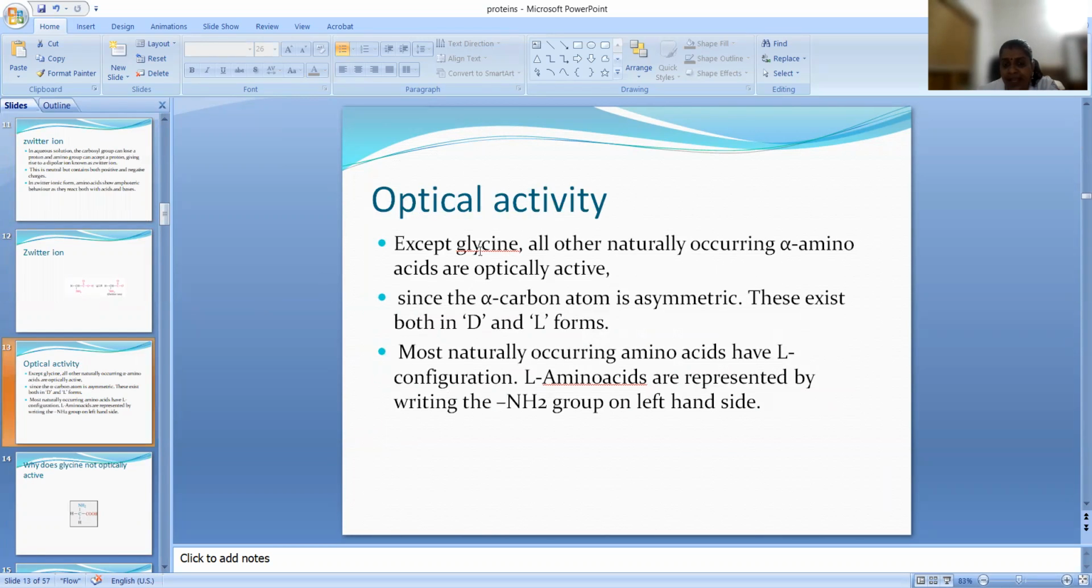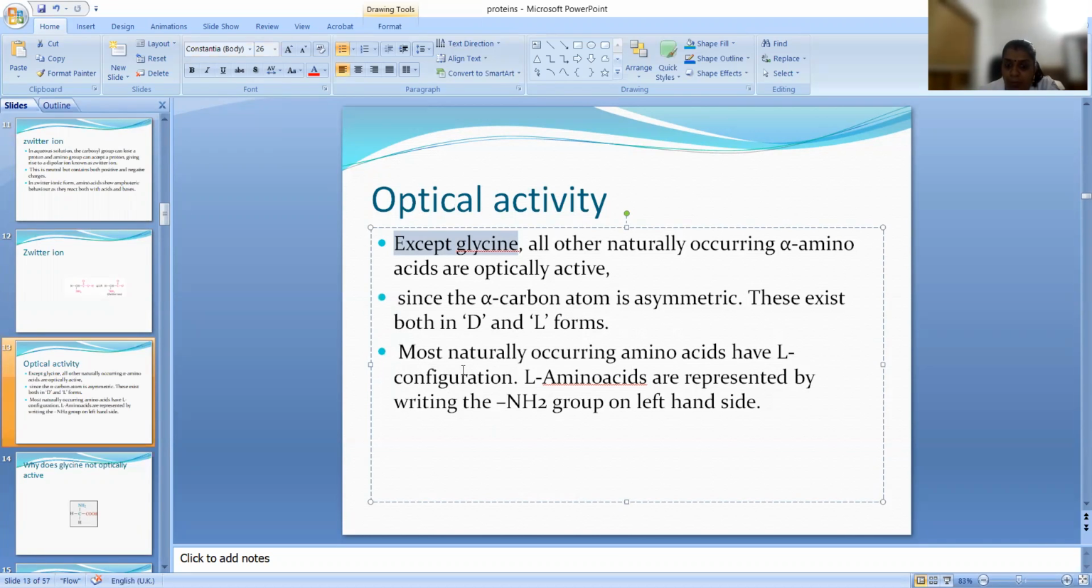Actually, all the amino acids except glycine are optically active. Okay, what is the reason? If they ask why they are optically active, it is because they have an asymmetric carbon. Since the alpha carbon atom is asymmetric, they exist in both D and L configuration. Most naturally occurring amino acids have L configuration. So naturally occurring amino acids have L configuration.